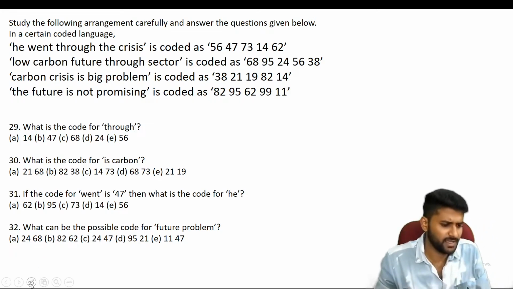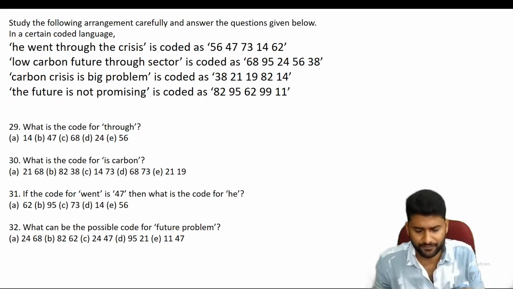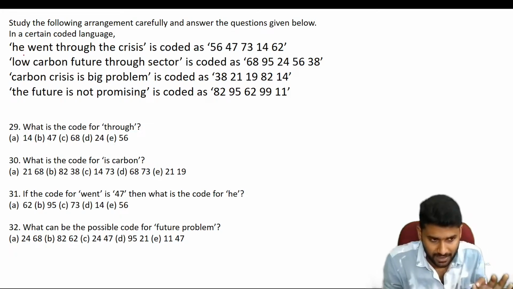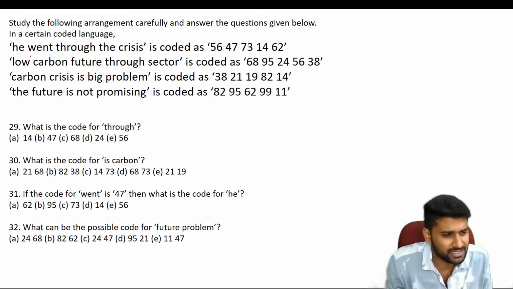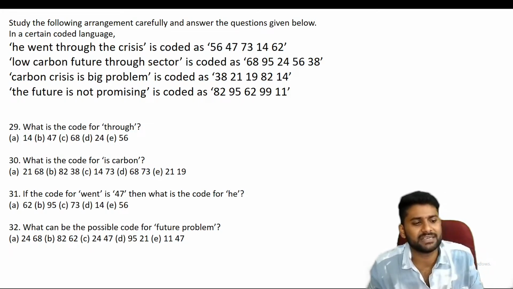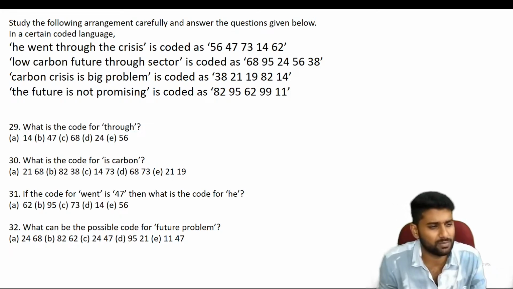Now see, in these kinds of problems, try to identify if any word is common, then definitely its code is also common. Each and every word is represented with a two-digit number. Now first identify the common word. So what is a common word here? My suggestion, guys: identify the most repeated word. What is the most repeated word here?